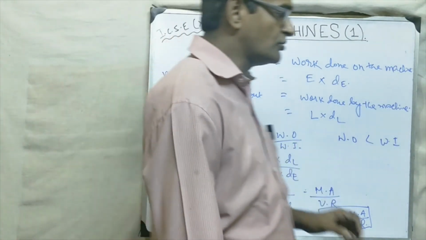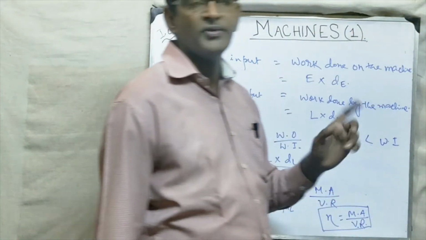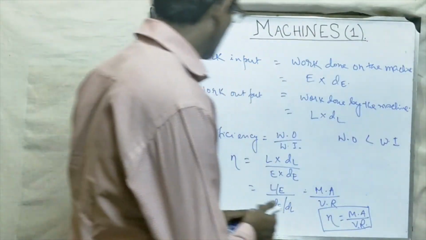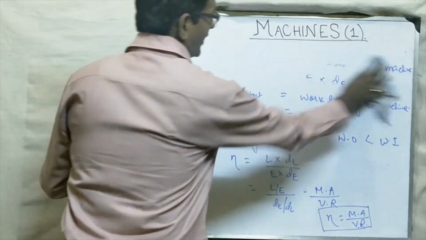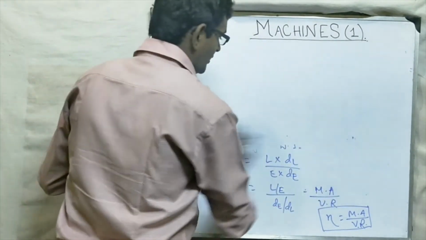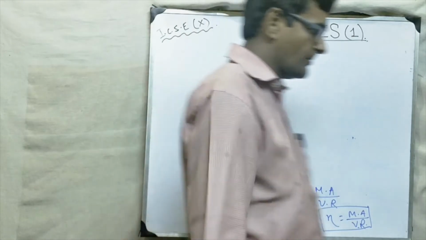But generally, this is not the picture. Why? Now we are going to the next topic. Why the efficiency of machine is not 100%. Okay, I hope you have written this. I am writing the board. Why the efficiency of machine is generally, practically not 100%. Okay, see.